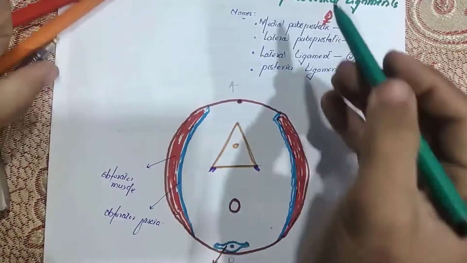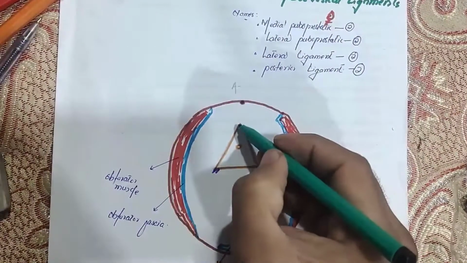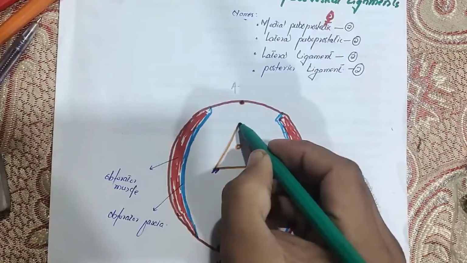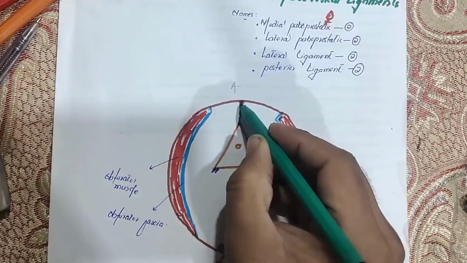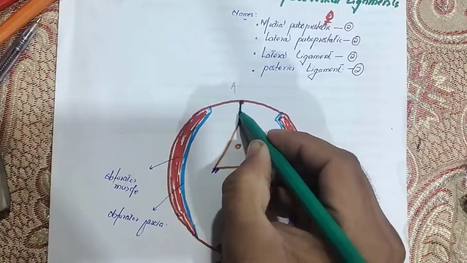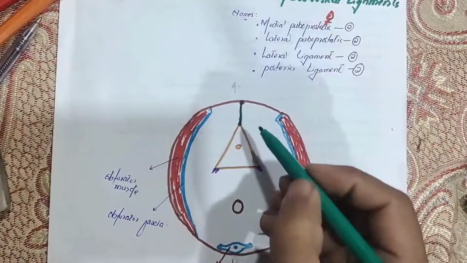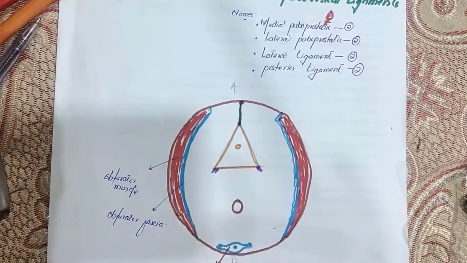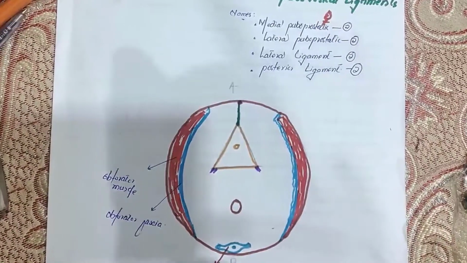Now let us put all the ligaments. First of all, there is the median umbilical ligament, you know. Now look, the median umbilical ligament arises from the apex of the bladder and goes towards the umbilicus. So this is the true ligament, and this is the developmental ligament. This is the median umbilical ligament. If you want to see this ligament from the lateral view, it will look different.